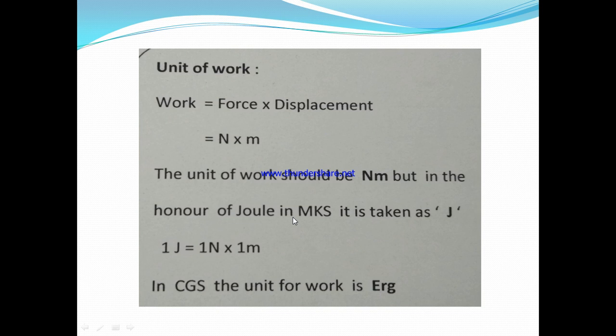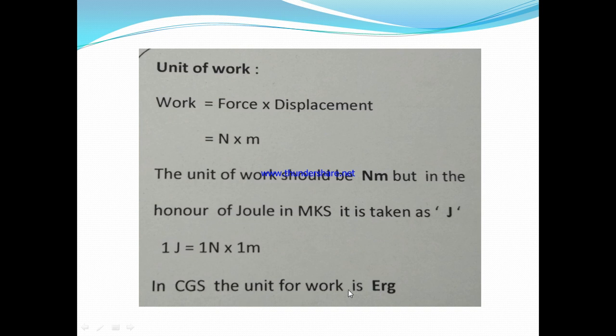But in honor of Joule, in MKS it is taken as joule. What is 1 joule then? 1 joule is equal to 1 Newton into 1 meter. See in this formula, if the force is measured in Newton and displacement in meter, then 1 joule is equal to 1 Newton into 1 meter. This means if by applying 1 Newton force the object is displaced by 1 meter, then the work done is taken as 1 joule.